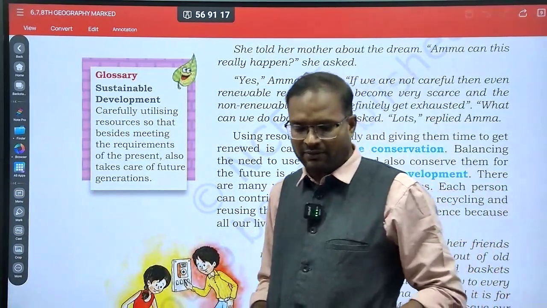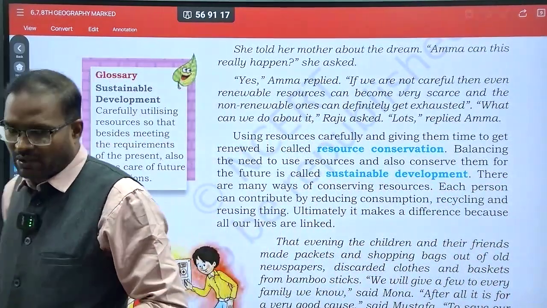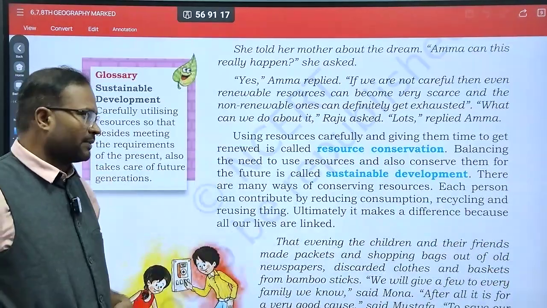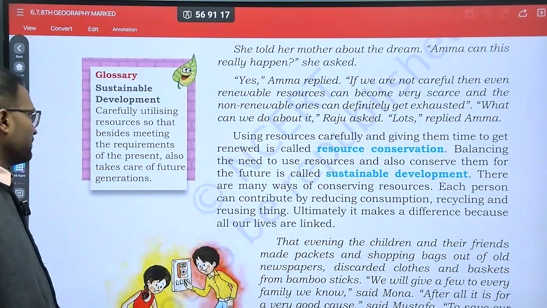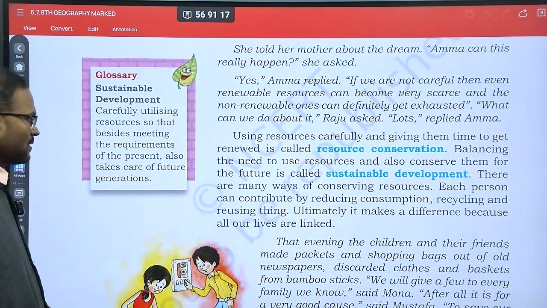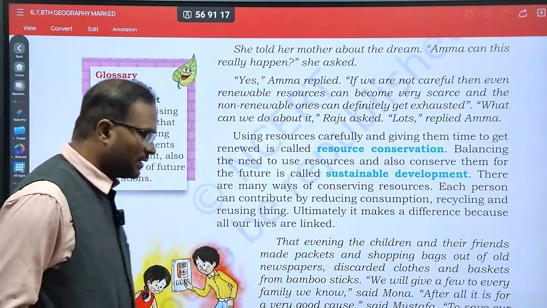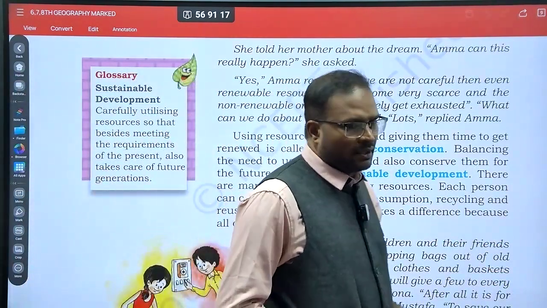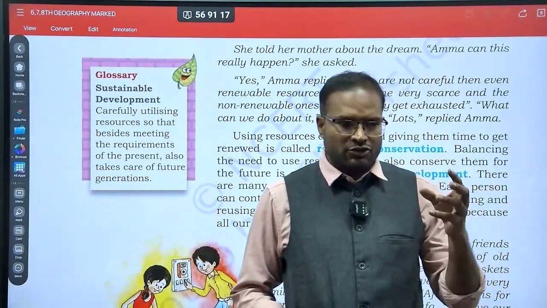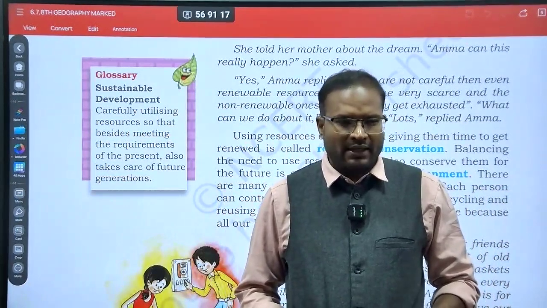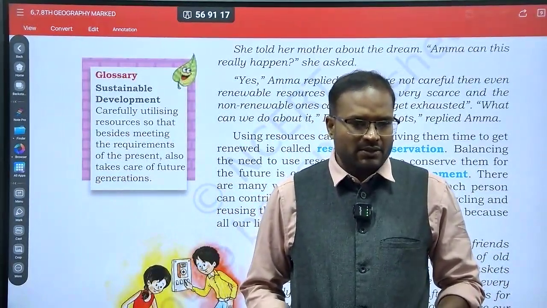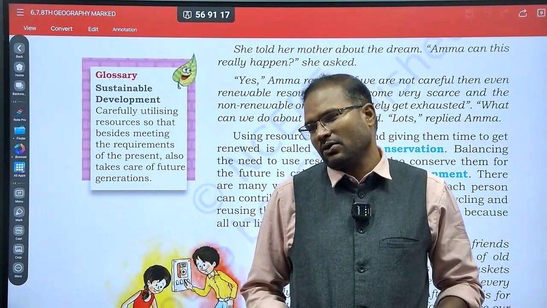Okay, so don't let the word sustainable development go out of your mind. Keep it in your mind. Sustainable development means carefully utilizing the resources so that, besides meeting the requirements of the present, it also takes care of the future generations. For example, you all might have heard the goose and golden egg story. A goose would lay golden eggs daily.